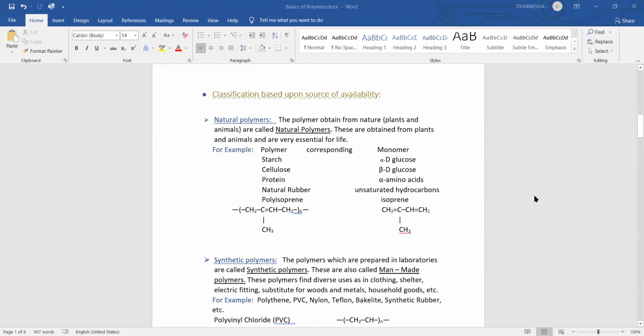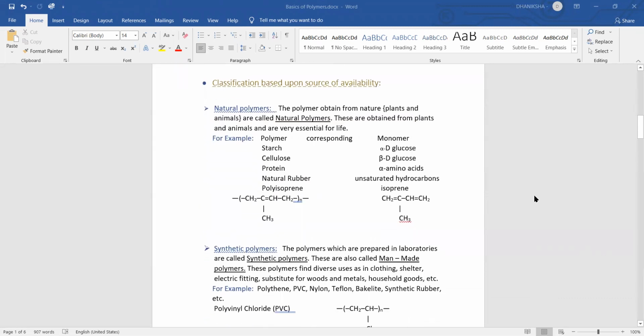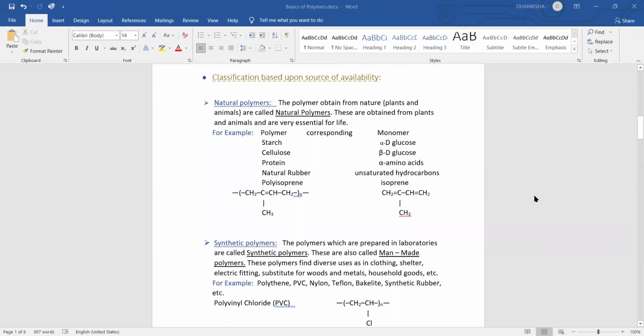Now we do the classification based upon the source of availability. First category is natural polymers. The polymers which are obtained from nature, for example, plants and animals, are called natural polymers. These are very essential for our life. For example, starch, which is formed from the monomer alpha D glucose, and protein, which is formed from the monomer alpha amino acid, which undergoes polymerization to form protein.